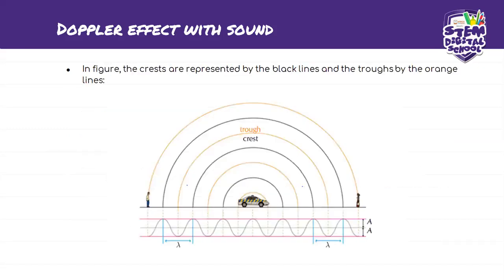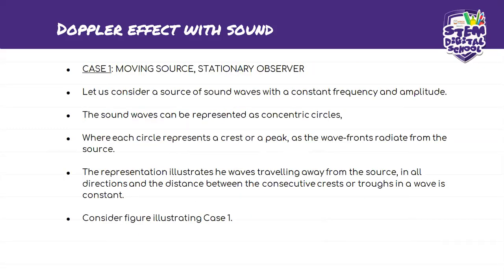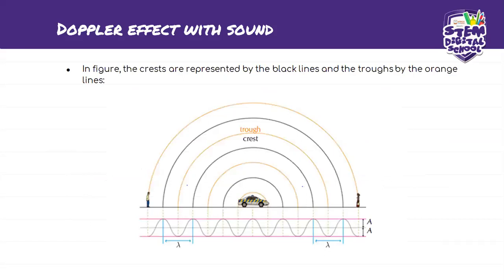Now we're going to consider the first case. In the figure, the crests are represented by the black lines and the troughs by the orange lines. There's a person standing here, and this is a source, and this is also a source. What they're trying to explain is that this is a car, so maybe it has a siren.